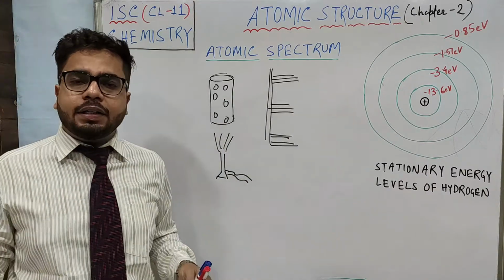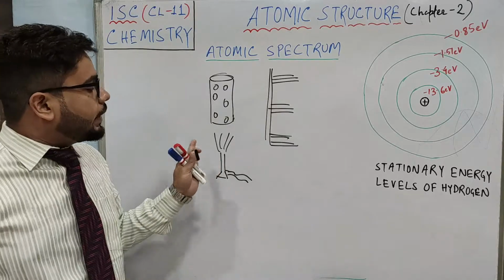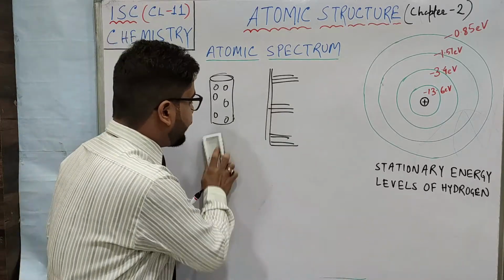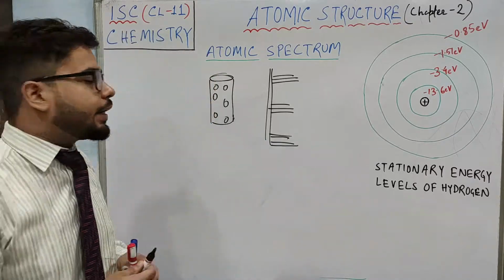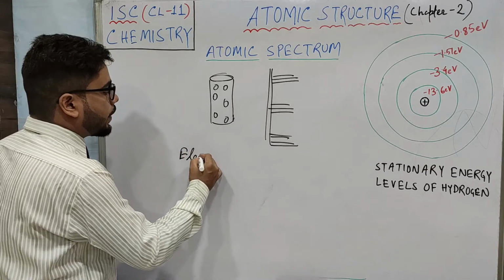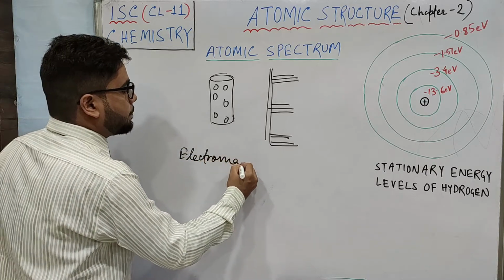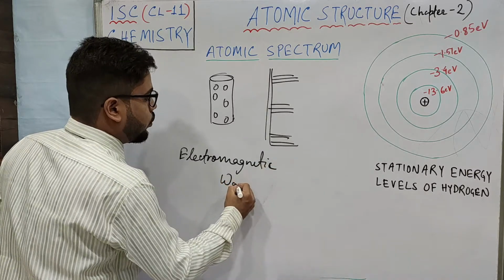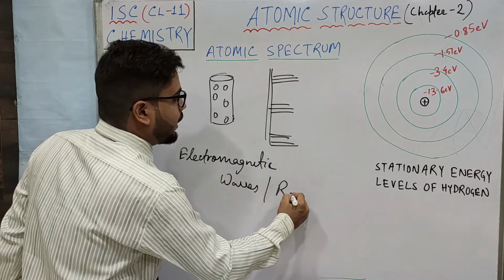They absorb energy, right? And when the heat is removed, they emitted those energies, and the energies are observed in the form of electromagnetic waves or radiation.